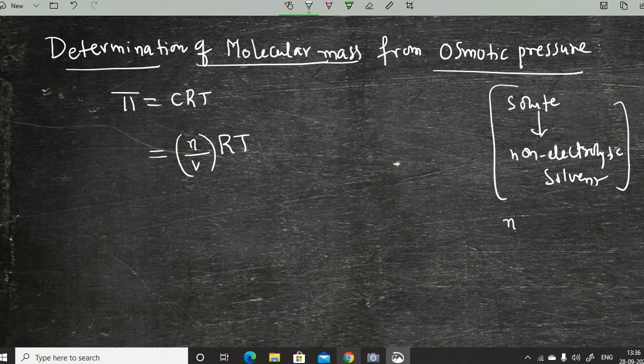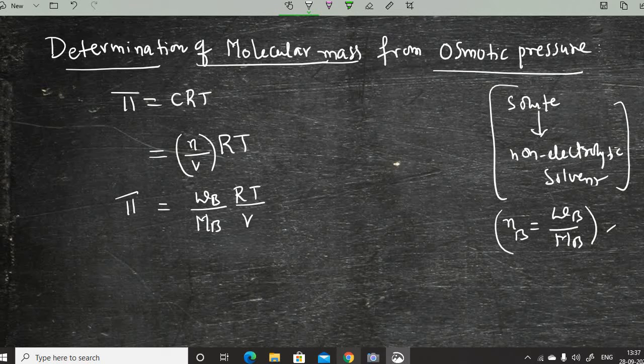I am taking number of moles of solute NB equal to WB by MB. Previous class symbols only I am using here. WB is the weight of the solute, divided by molecular weight of solute MB, into R into T divided by V. So pi is equal to WB RT by MB into V, and from this I can find MB.